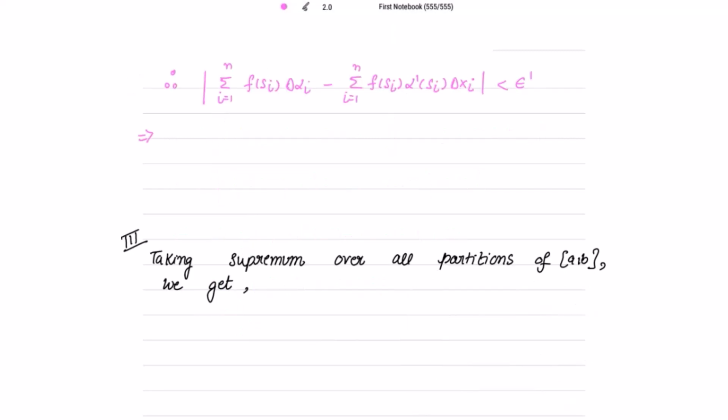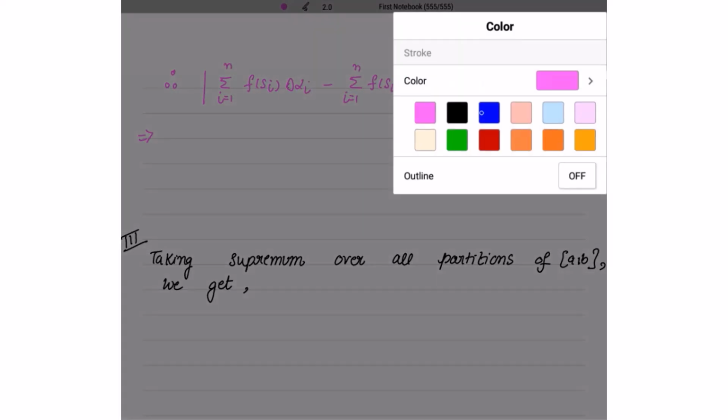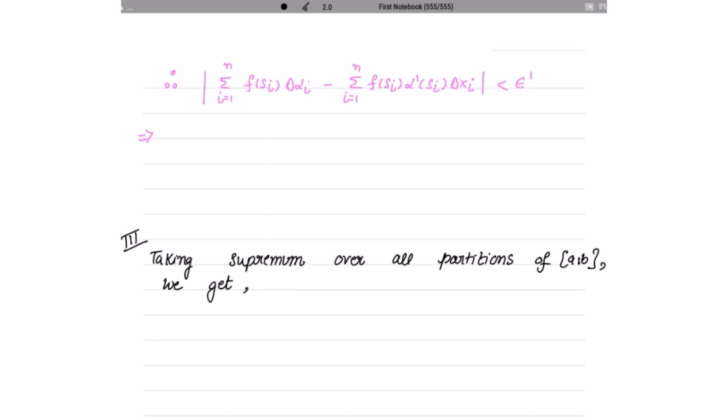Alright. So this implies this mod is less than epsilon dash, which implies what? See, this is your complete mod. Now, if mod x is less than epsilon, what does this mean? That x will lie between minus epsilon and plus epsilon, which implies x is less than epsilon.